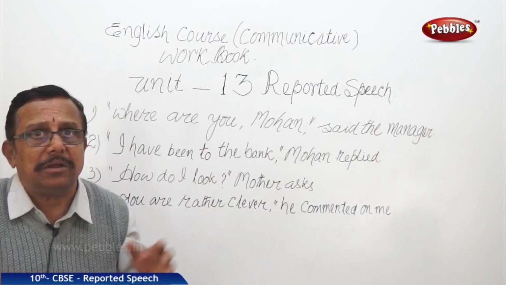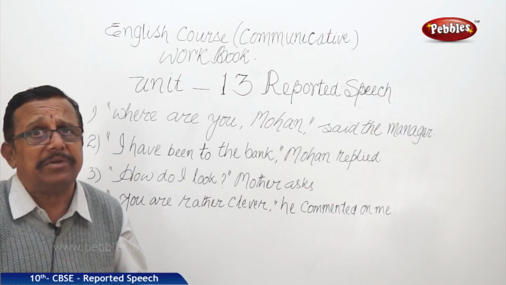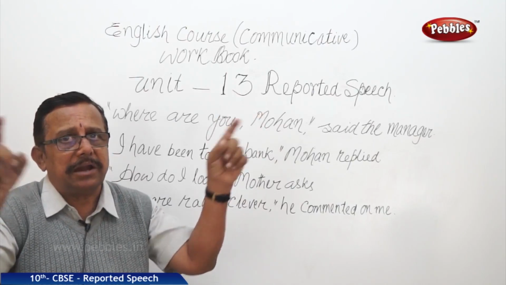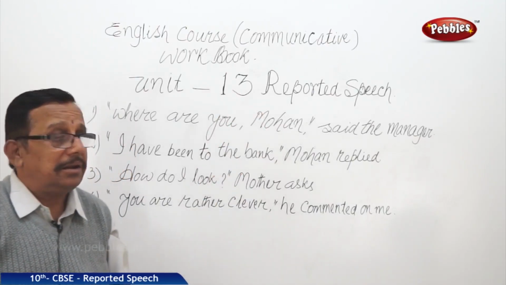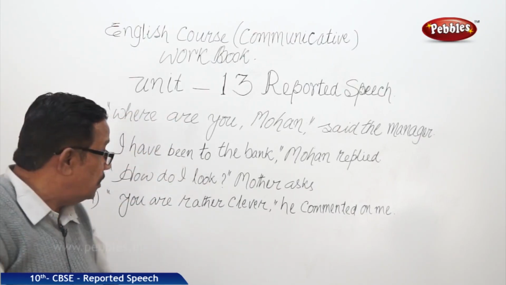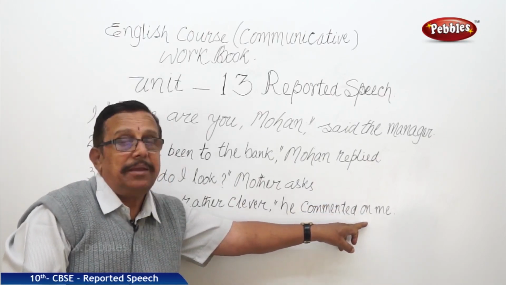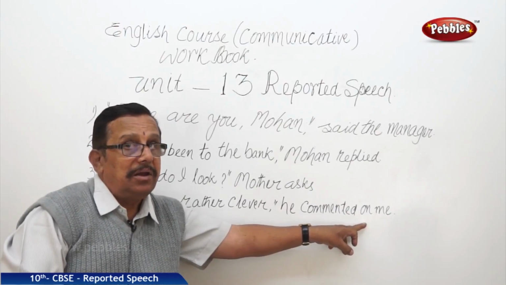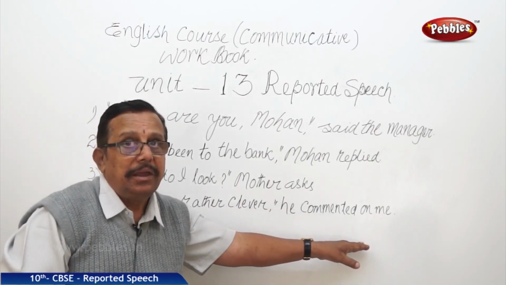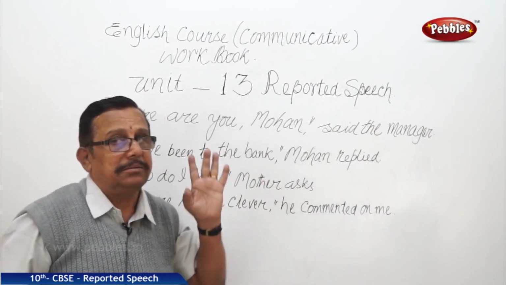That way the complete punctuation should be there for your direct speech. For indirect speech, complete punctuation is not necessary. We start the sentence, wherever there is a break we put a comma, and if it is ending we put a full stop. That's all. Inverted commas are not necessary. Right? That is what we have seen through sentences 1, 2, 3, 4. And here one thing we have to remember: "me" is common. When he is hearing, this is commented on him, me. And when I say this to my mother, I am common. This we have to remember.